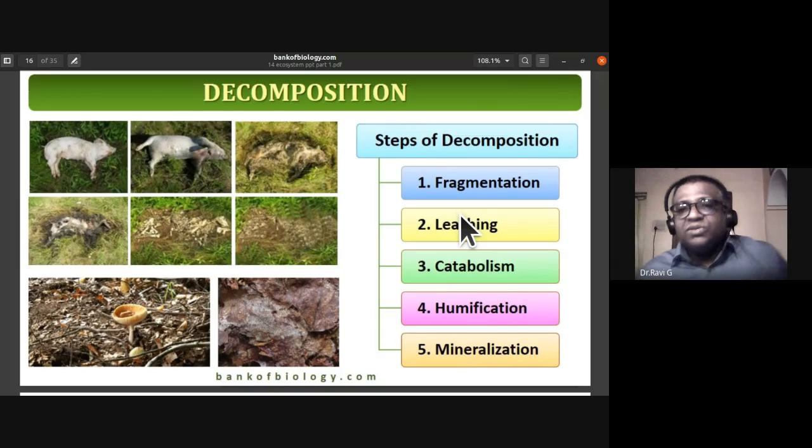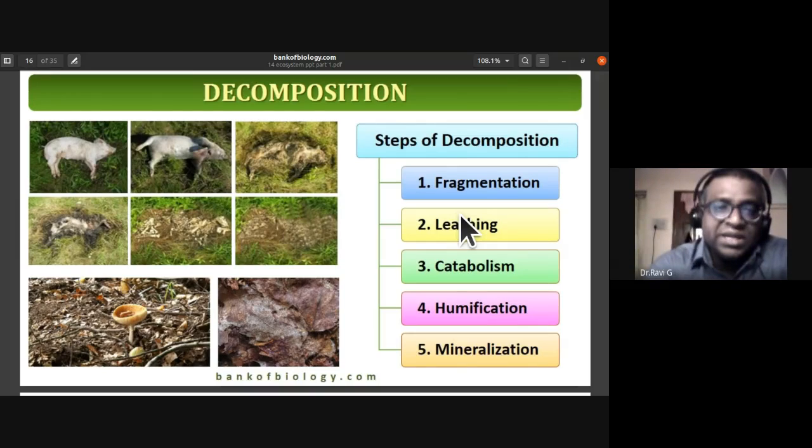So the various steps involved in the decomposition process, we can remember it as FLCHM. F stands for fragmentation, L stands for leaching, C stands for catabolism, and then the HM, that is humification and mineralization.